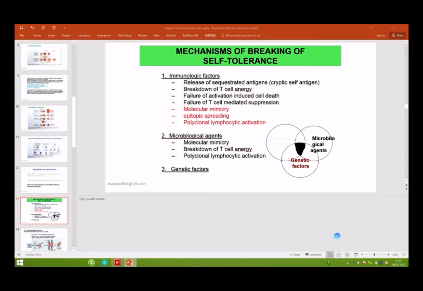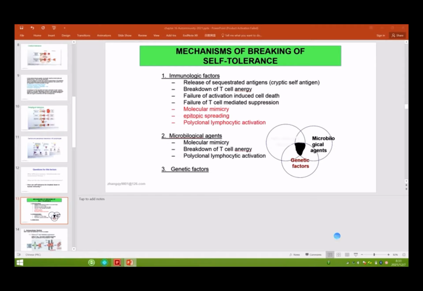The second may be environmental factors, just like microbiological agents, right? Some pathogens that enter our body will induce autoimmune disease. The third is maybe the genetic factor. So for a patient with autoimmune disease, maybe these three factors combined together cause autoimmune disease.